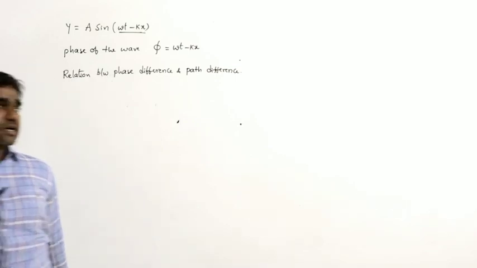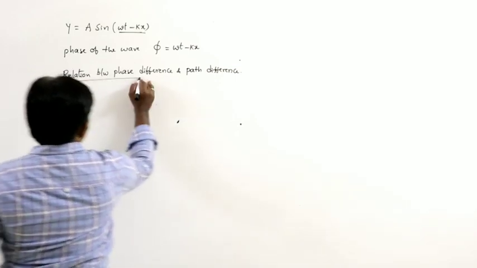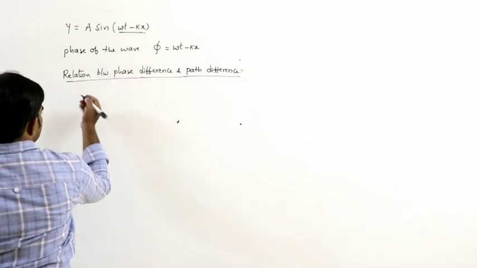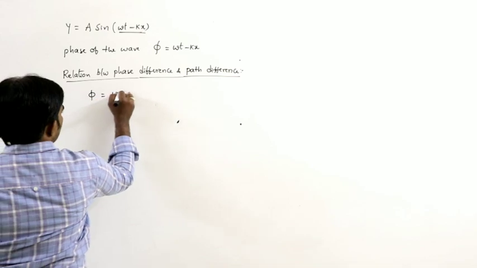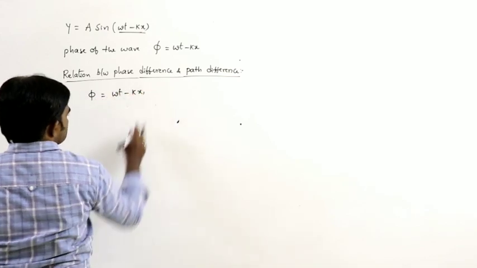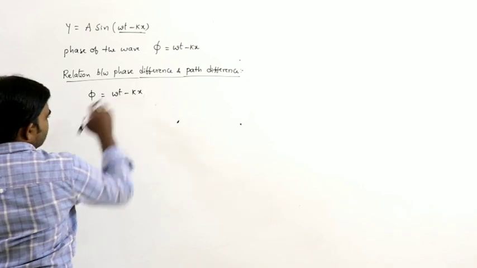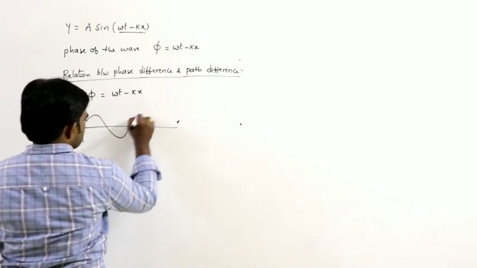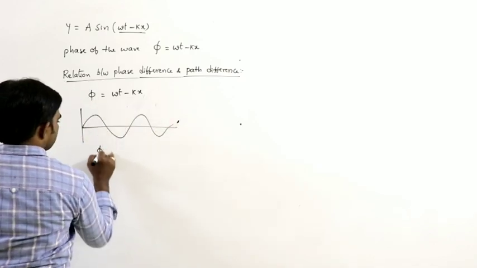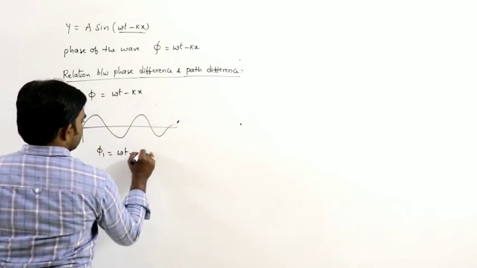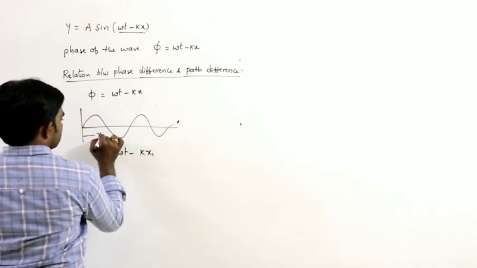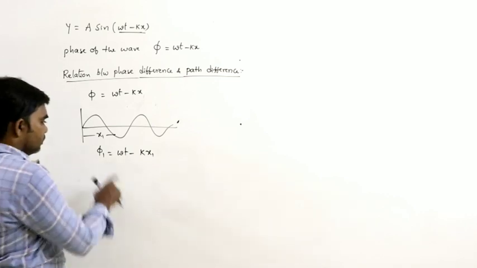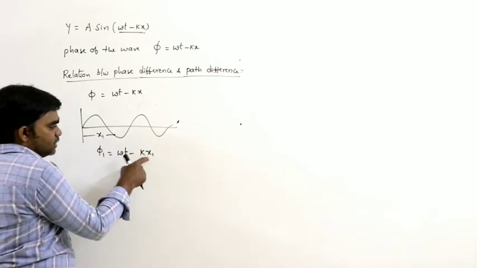Relation between phase difference and path difference. Here we know phi is equal to omega t minus kx. If the time remains constant, let us say the wave is traveling like this. For phase phi 1, the distance traveled is, let us say, x1. Here the phase is phi 1 and the distance is x1.